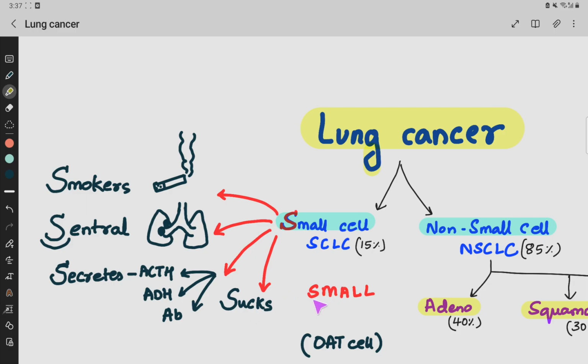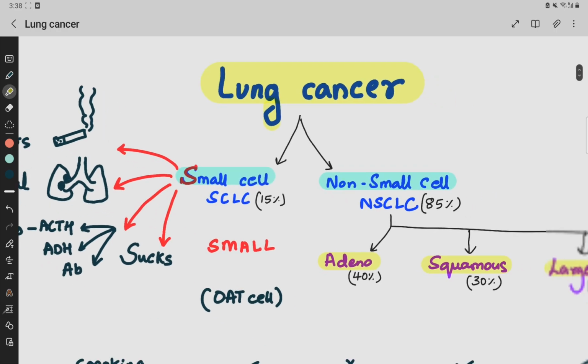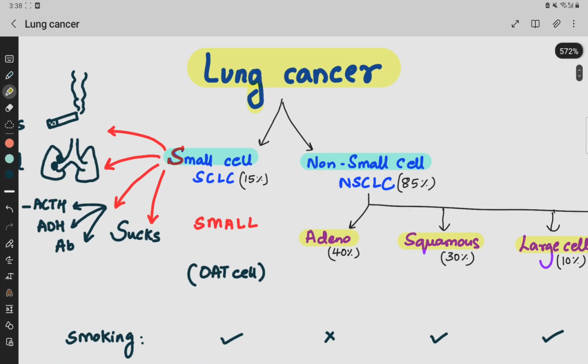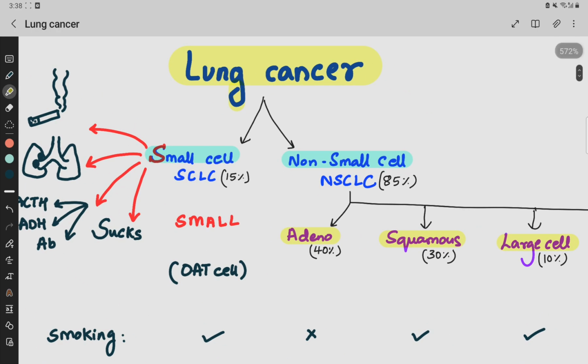Or you can also remember S for SIADH, and M, it is associated with MYC gene amplification. A is ADH increase or ACTH secretion. L for Lambert-Eaton syndrome, lung carcinoma. So just shortly, smokers, central, it secretes these things, and it sucks to be having this. And I'll be telling a little bit of basic differences between all of these.